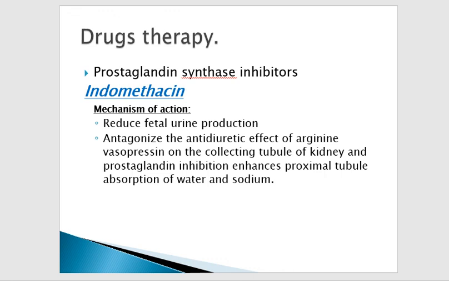There are some drugs which also cause reduced production of amniotic fluid. First of all, a prostaglandin synthetase inhibitor. Indomethacin is the drug of choice. The mechanism of action is that it reduces fetal urine production. It will antagonize the antidiuretic effect of arginine vasopressin on the collecting tubules of the kidney, and the prostaglandin inhibition enhances the proximal tubule absorption of water and sodium. So it will cause reduced production of urine. So less urine will be produced and less liquor will be formed.